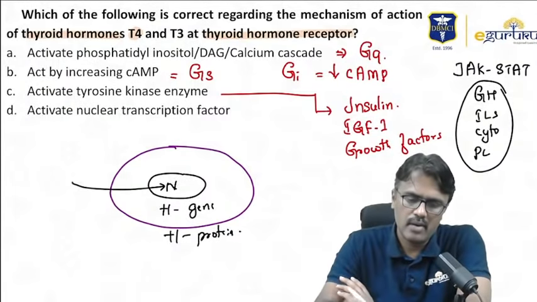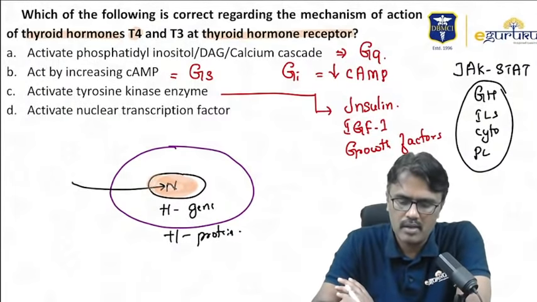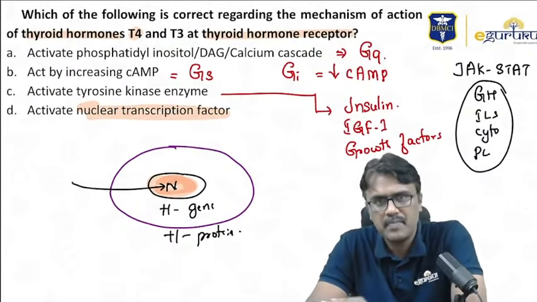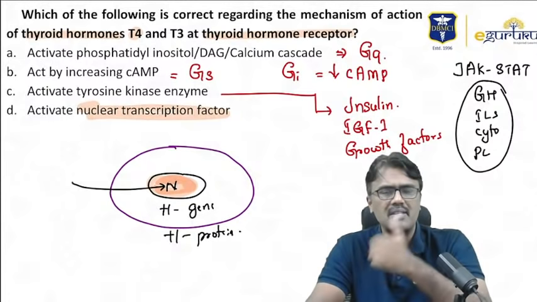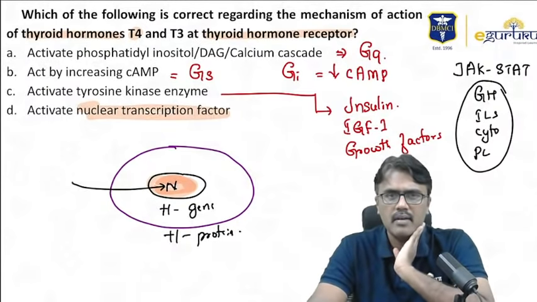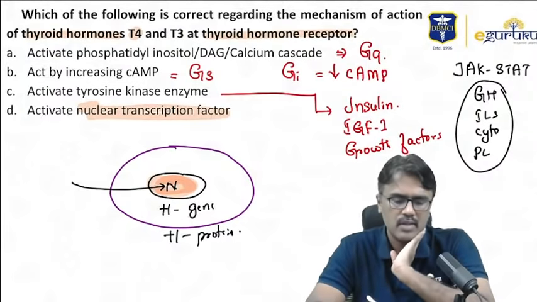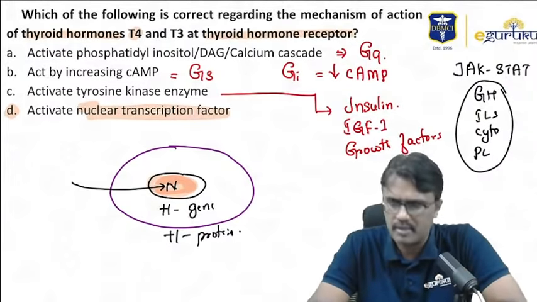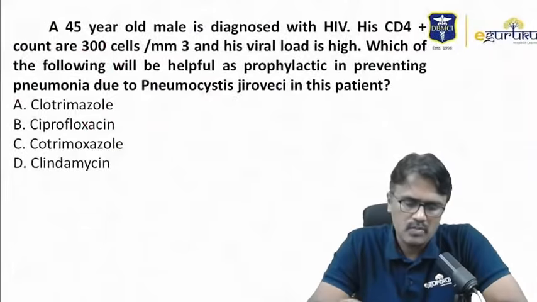So thyroxine works through the nuclear receptor, so it will activate nuclear transcription factor. Not only that, the corticosteroids, the sex steroids, vitamin A, vitamin D, and then the PPAR and thyroxine act through this. So the answer to this is D, activating nuclear transcription factor. Let's move on to the next one.